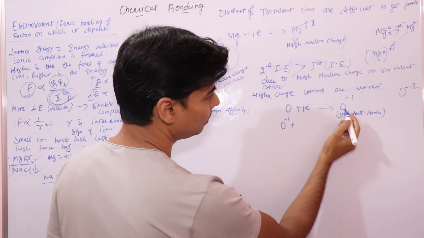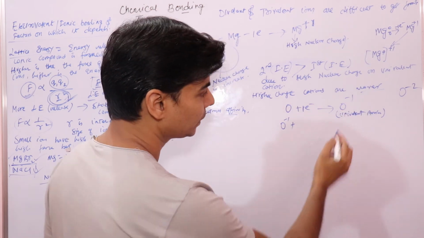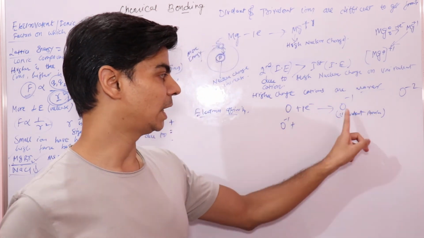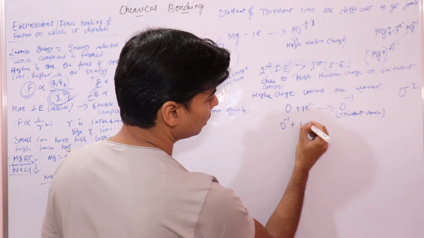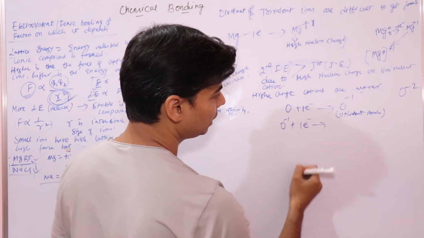So when you try to form the divalent oxide ion, you need to add one more electron to it.